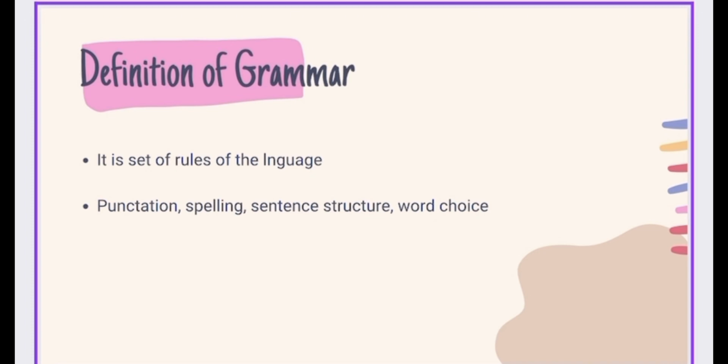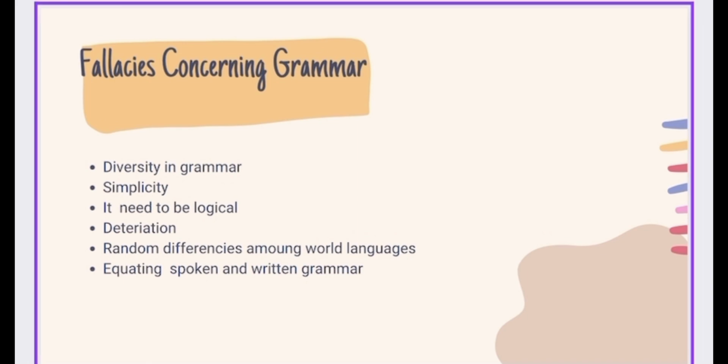Descriptive grammar seeks to describe and understand language. It focuses on observing how a language is used. Beliefs concerning grammar. Every language has a grammar, and grammars can be diverse. The belief of simplicity. The notion of simplicity can change from language to language. We cannot say anything exact about simplicity. Simplicity in a language is unclear. While one grammar rule is simple, another is hard to understand in a language.